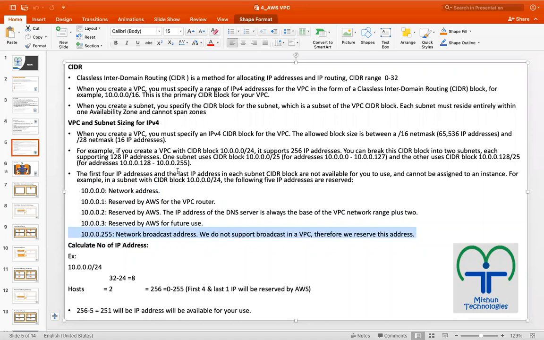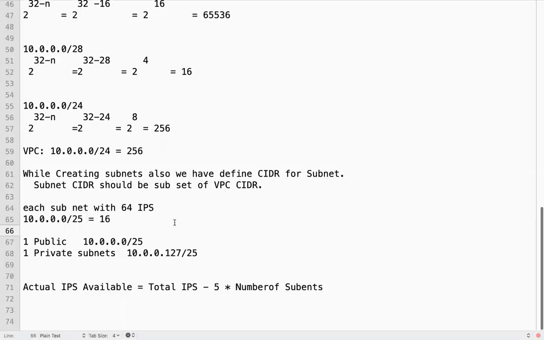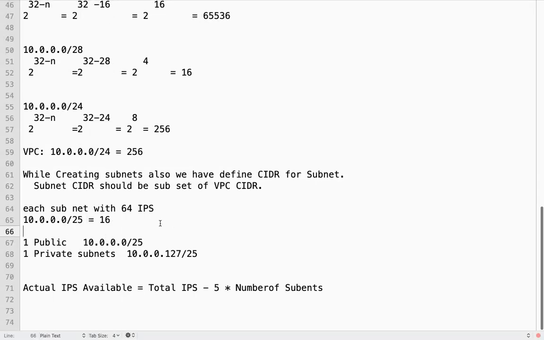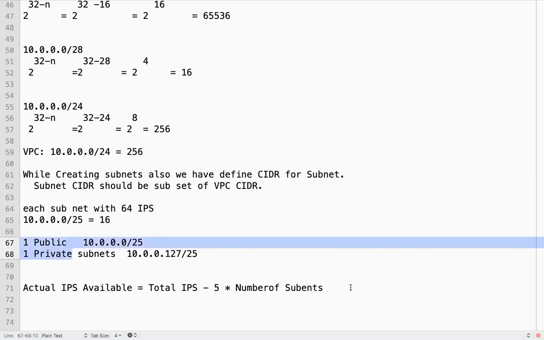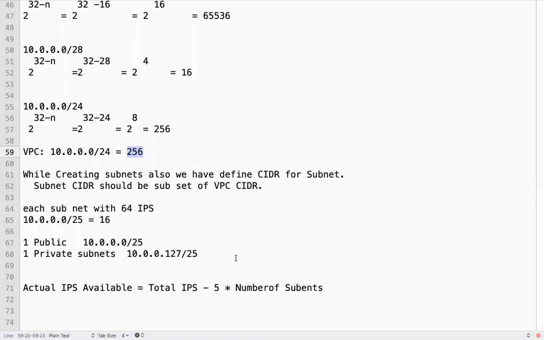For network routing and network broadcasting, these IPs will be reserved in each and every subnet. So how many IPs will I get if I have this VPC CIDR and I created 2 subnets? How many IPs will actually be available for you? 256 minus 2 into 5, right? 246.